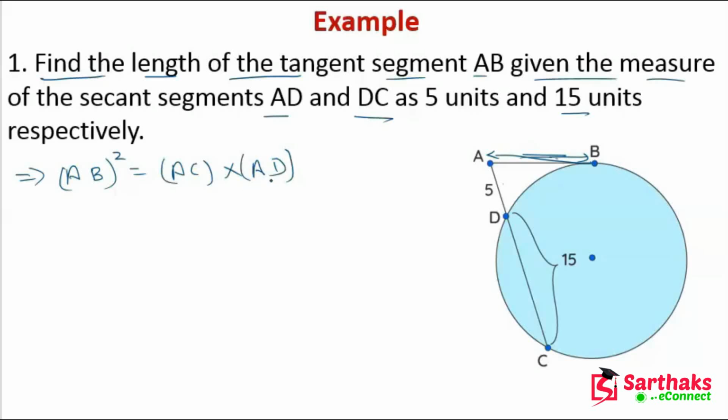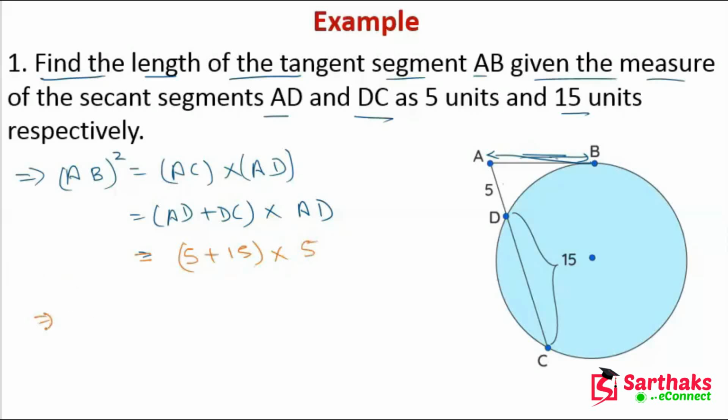We have a value of AD, but we do not have a value of AC. So for AC we can write AD plus DC. We know that AD is 5 and DC is 15, multiplied by AD, which is 5.